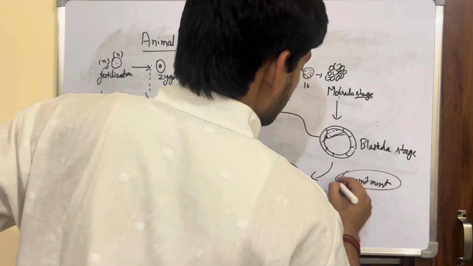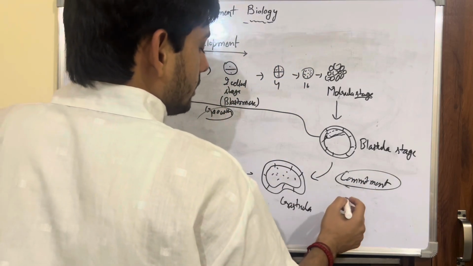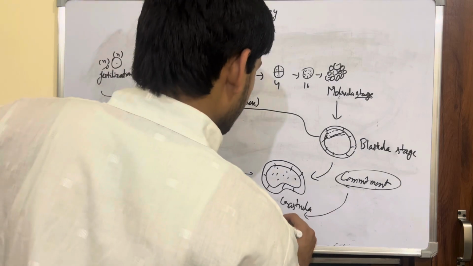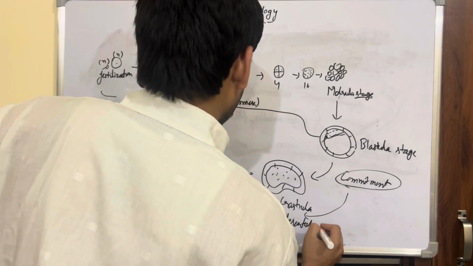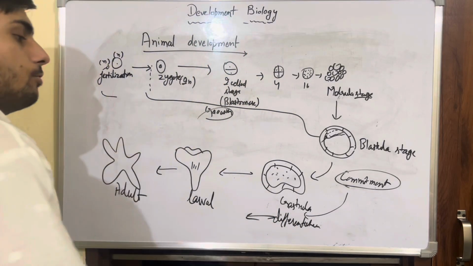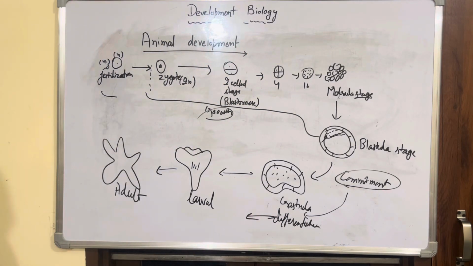The commitment stage is again followed by the differentiation stage, and morphogenesis comes further. So this is how animal development takes place.